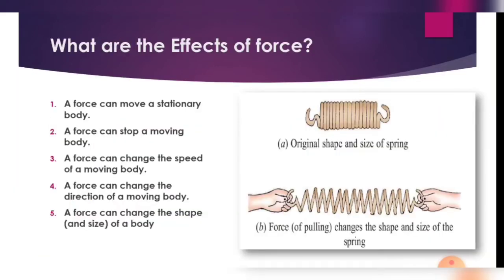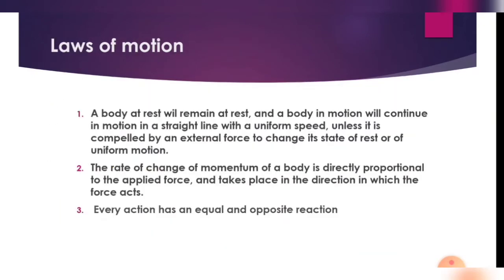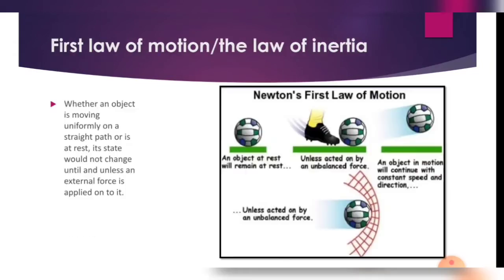In the previous video, we learned about force, the effects of force, the types of forces, and the laws of motion, how we got introduced to the laws of motion by Galileo's observation. And the first law of motion, that is the law of inertia, states that whether an object is at rest or moving uniformly in a straight path, it will not change its state of rest or state of motion unless an external force applies on it.